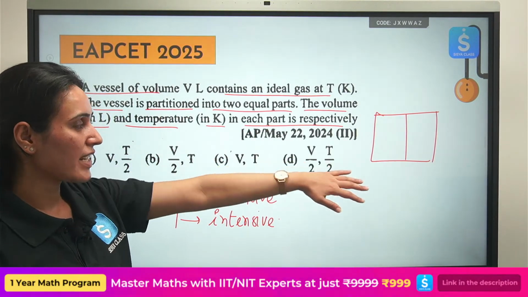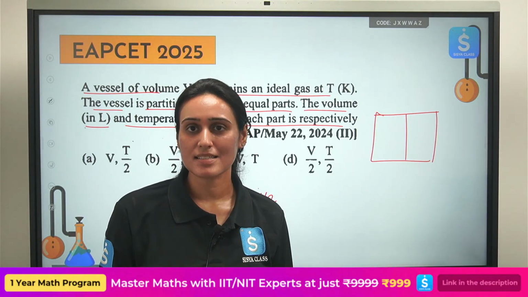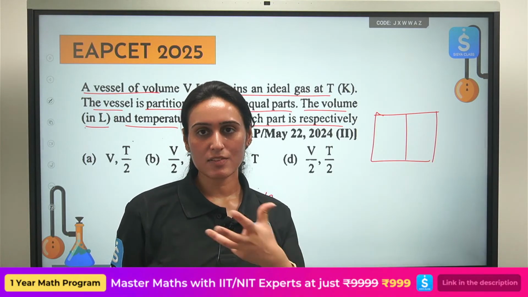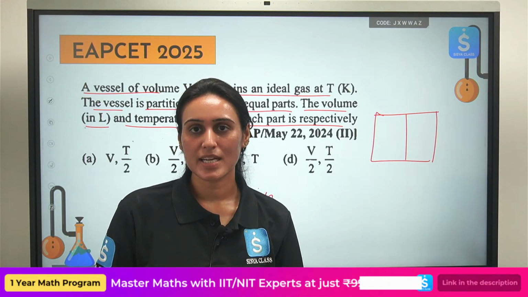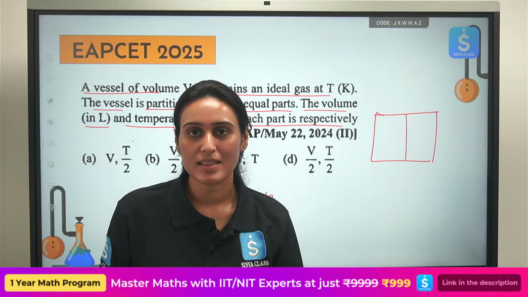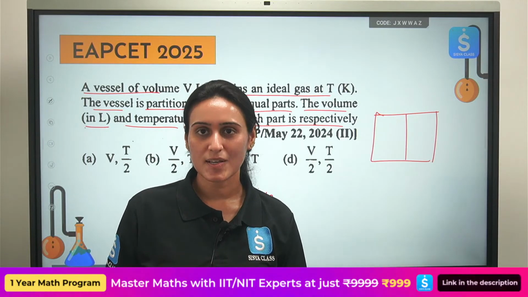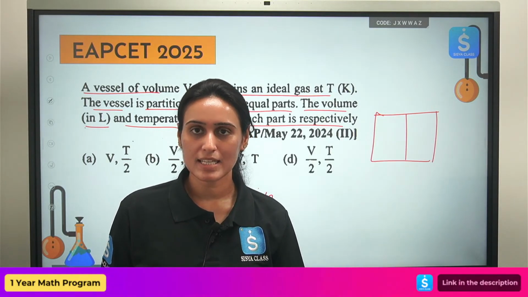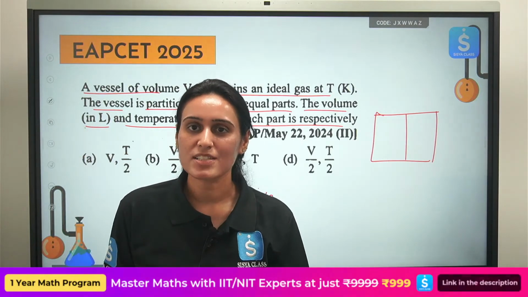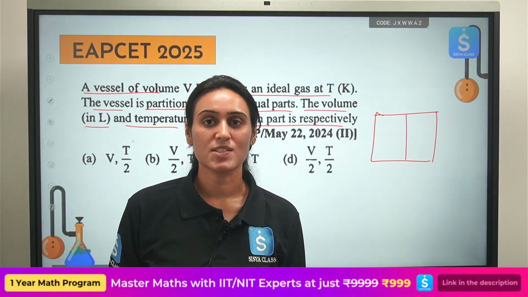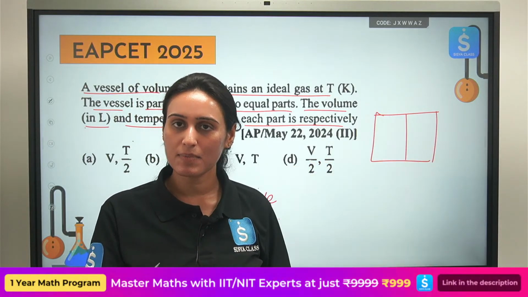So even if I divide it in 2 parts, the temperature of both parts will still be same. Otherwise, if I have taken 1 liter of water and if I divide it into, let's say, 500 ml, 500 ml, that does not mean now the temperature is also halved. That does not happen, right? If it is at 25 degrees Celsius, whether I have divided it into 2, 3, 4, 5 parts, the temperature still remains same. So that means temperature is intensive. So even if I divide it into 2 parts, the temperature is still T.